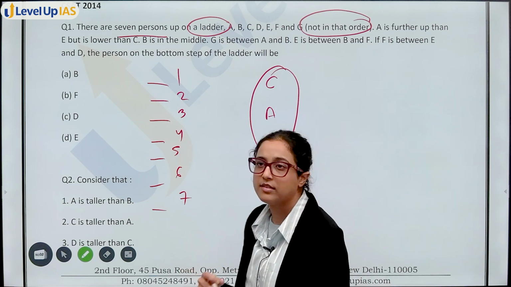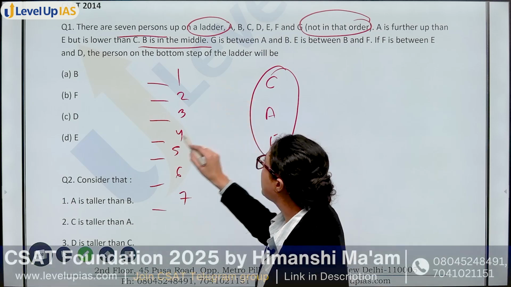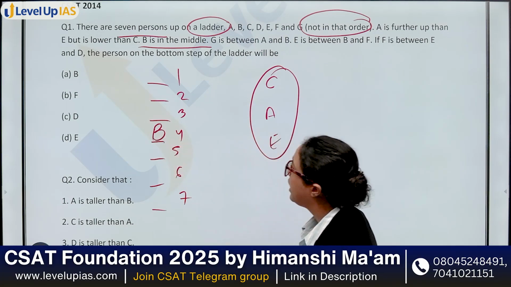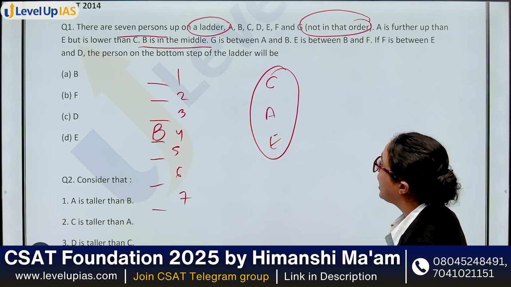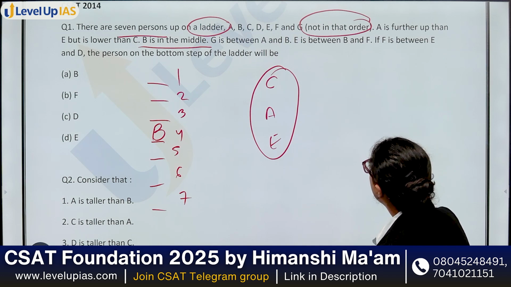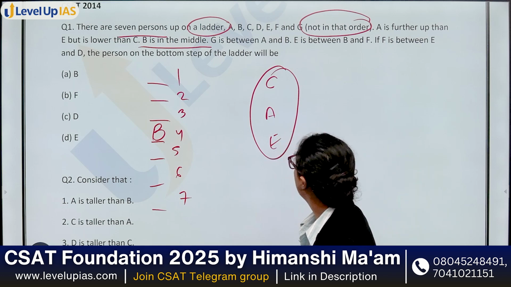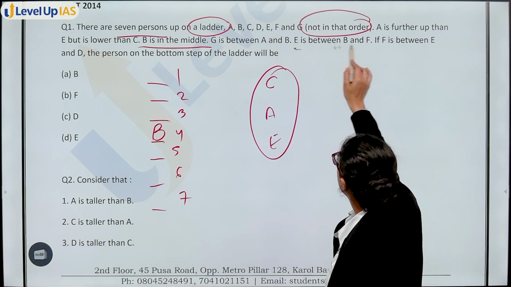So I said to start with the confirmed, definite statement. B is in the middle. That means B is here. G is between A and B, so somewhere between A and B, G is there. E is between B and F. Now you see the only possible arrangement that you will get. E should be between B and F.